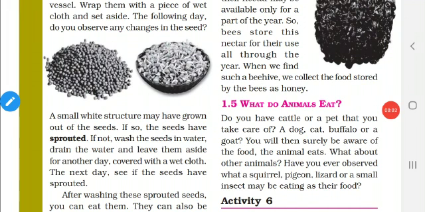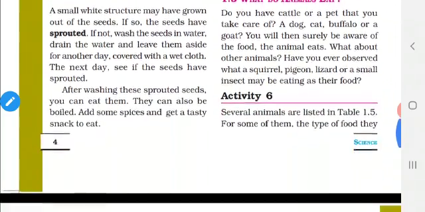Dear children of grade 6, welcome to the next video class. Before going to today's class, let us recall what we have learned in the previous class. In the previous class, we have learned about sprouts and honey. We have learned how to prepare sprouts and how we get honey and how the bees collect this honey. So that and all we have seen in the last class.